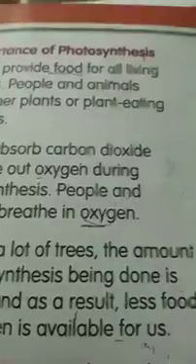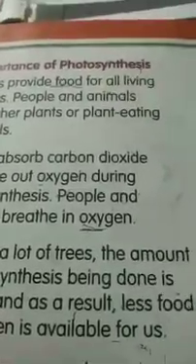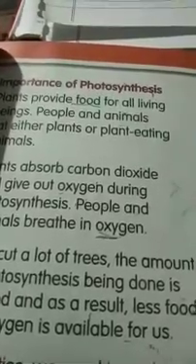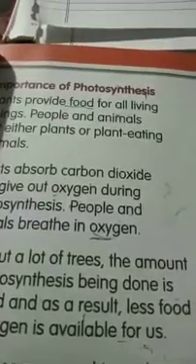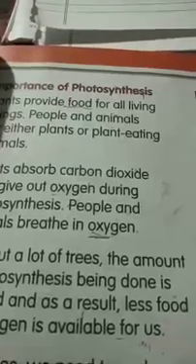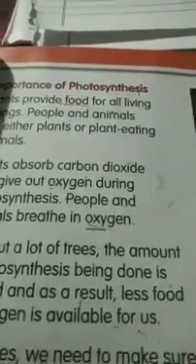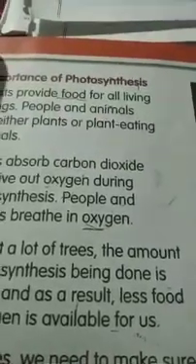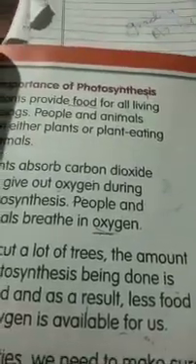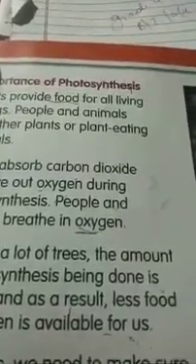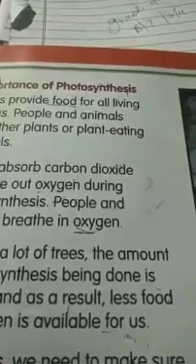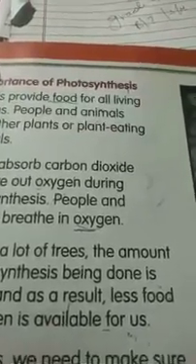In the previous lessons, you have learned what is photosynthesis. Photosynthesis is the process by which green leaves of a plant make food using water and carbon dioxide in the presence of sunlight, right? So why is it important? Oxygen is formed during photosynthesis, right? I have already shown you the equation of photosynthesis: water plus carbon dioxide, with sunlight and chlorophyll, is equal to glucose plus oxygen, isn't it?